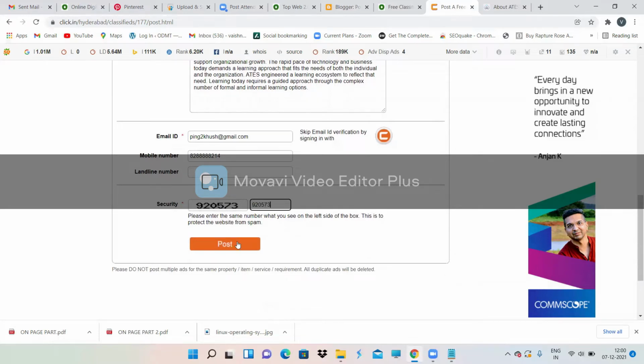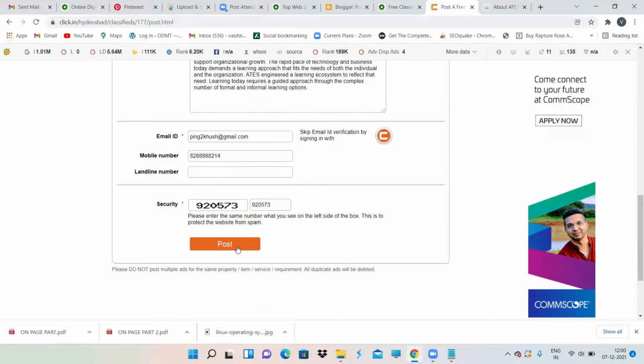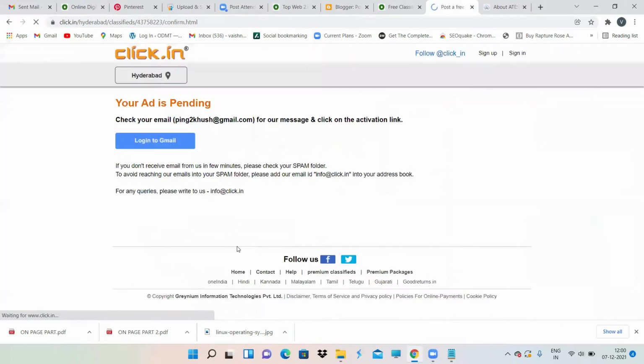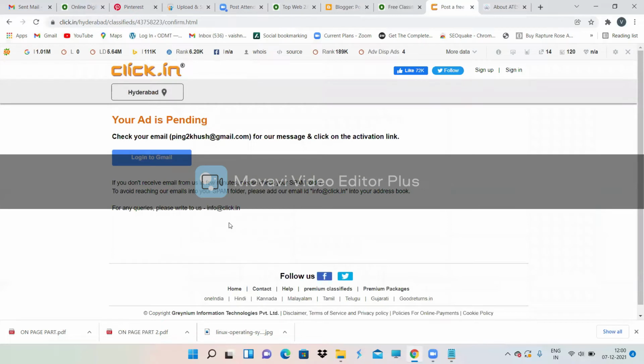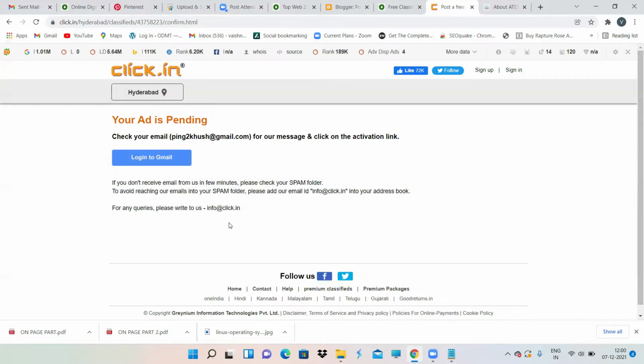Then just post it. Then it will tell you your ad is pending, log into your Gmail ID and activate. Just click on that button over there. You'll get some button, click on this button, something like that. Then you can see how your ad is appearing.